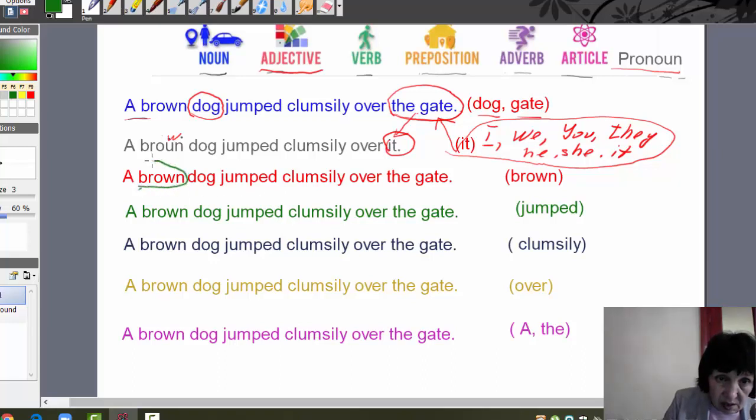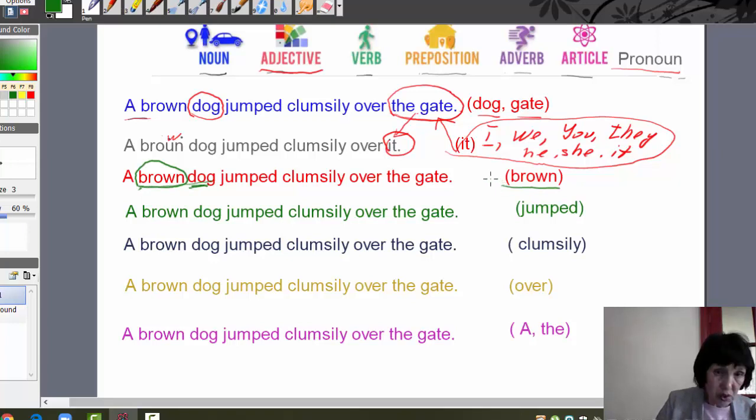This is an adjective. An adjective describes a noun. Here it describes dog. A brown dog. It isn't a white dog, or a short dog. It is a brown dog.